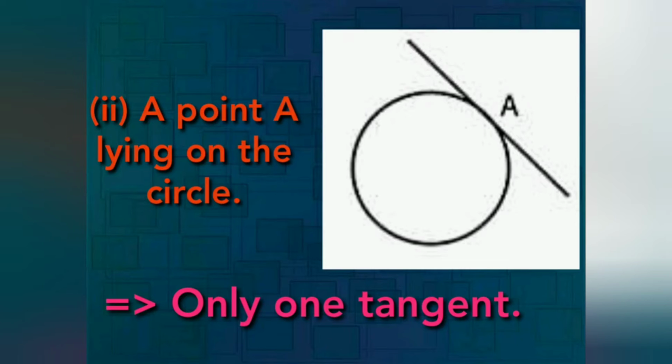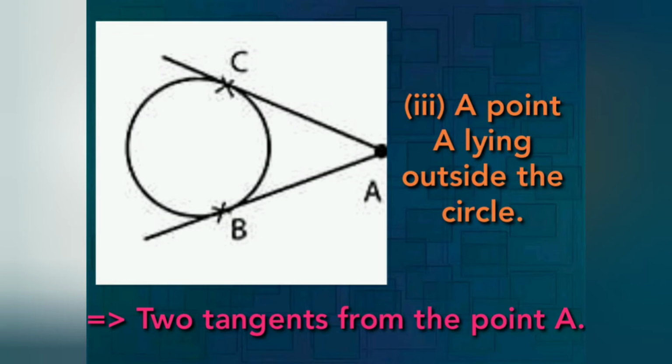Next case, a point A lying on the circle. A point A lying on the circle means we can draw only one tangent. Next, third case, a point A lying outside the circle. In this case, we can draw two tangents from the point. AB and AC are the two tangents.